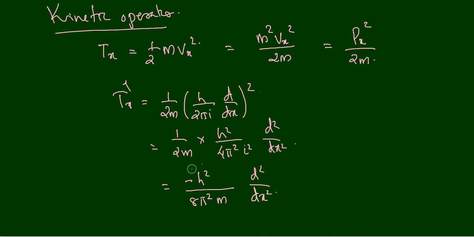Okay, this is how we are getting the kinetic energy operator. So kinetic energy operator Tx cap is equal to minus h square divided by 8 pi square m d square by dx square. So what did we do now? We expressed the kinetic energy as a function of the momentum. So kinetic energy is equal to px square divided by 2m. Then in the expression for this kinetic energy, we replaced the px with the px cap in order to get the kinetic energy operator.